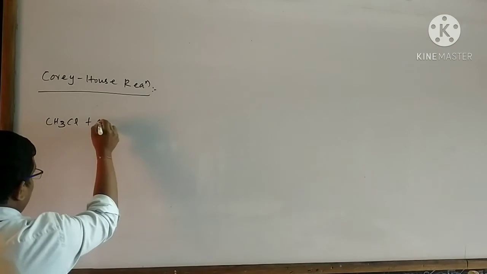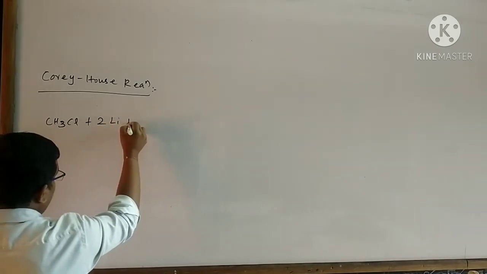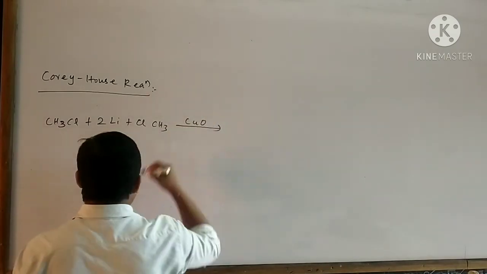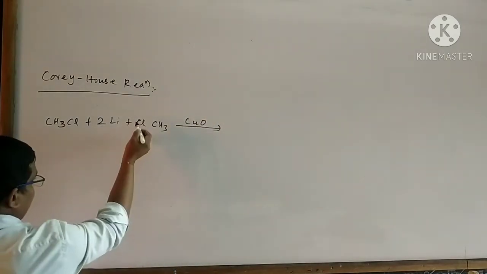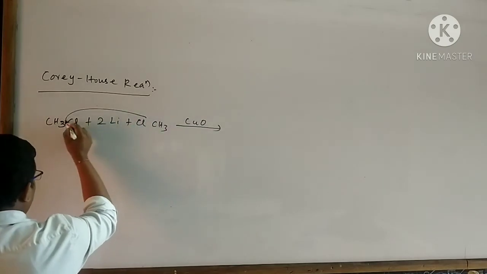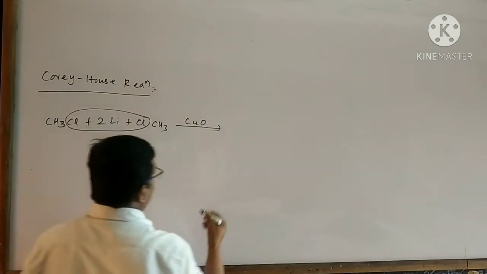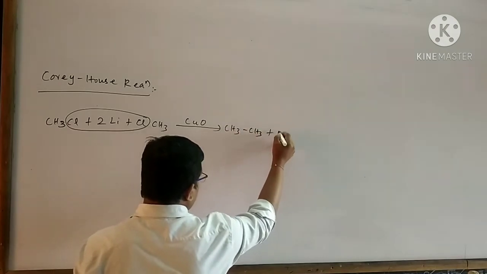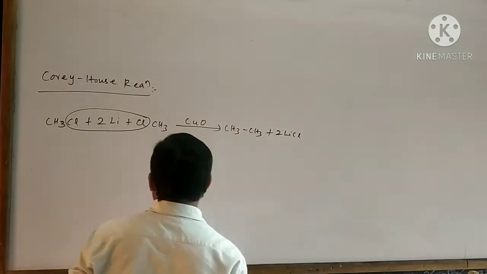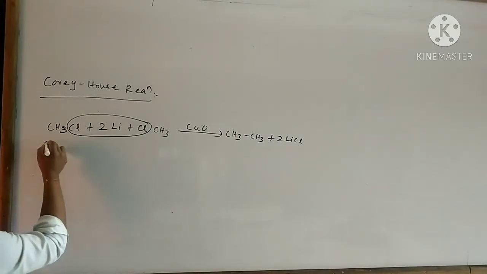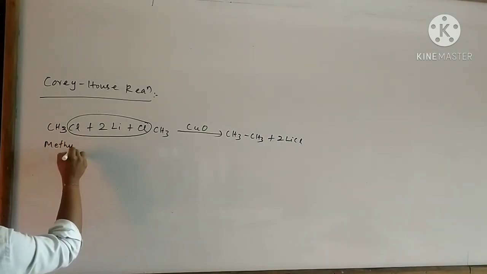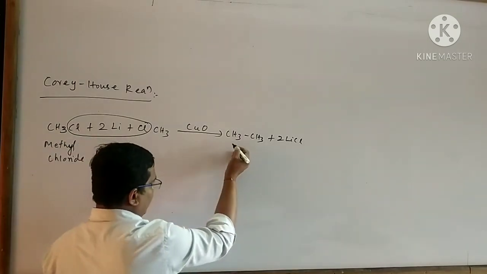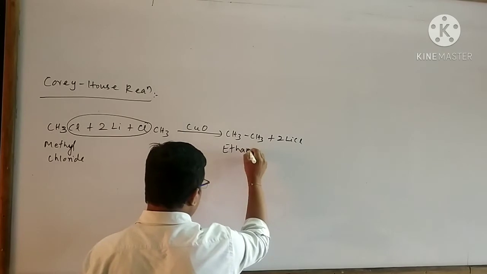When methyl chloride reacts with two atoms of lithium in the presence of copper, two molecules of lithium chloride are removed like this, and an alkane is formed like this. The name of this reactant is methyl chloride. The name of this product is ethane.